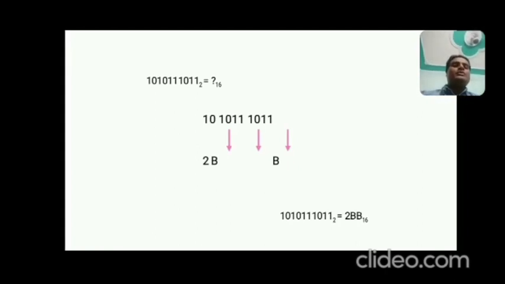Now starting from the right, group into 4 bits. 1101 in one group, and then the next one 1101. Okay, correct. And then at last you have 01. So if you want to make it 4 bits, you may add 00 in front of 01. No effect. So 0100 is equal to 2, and 1011 has the value 11, and 1011 has the value 11. As you know, 11 can be represented in hexadecimal as B. So this binary equivalent in hexadecimal is 2BB (base 16).